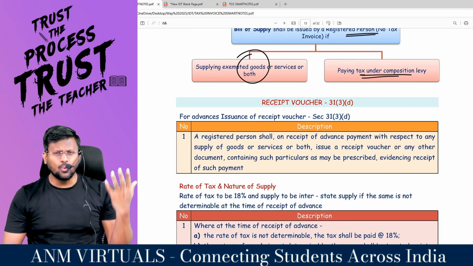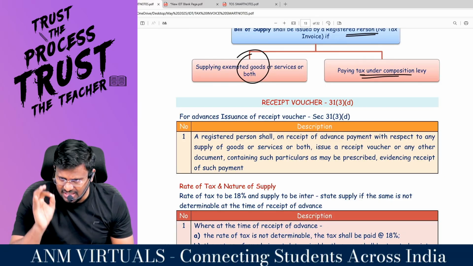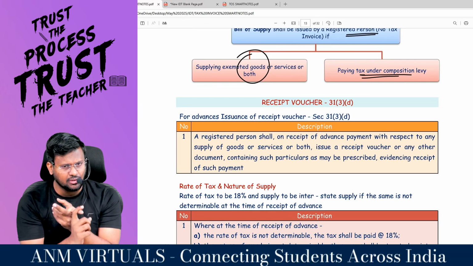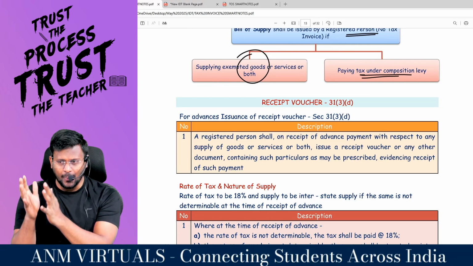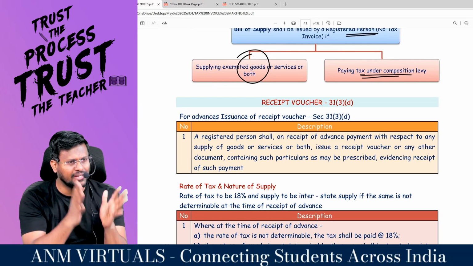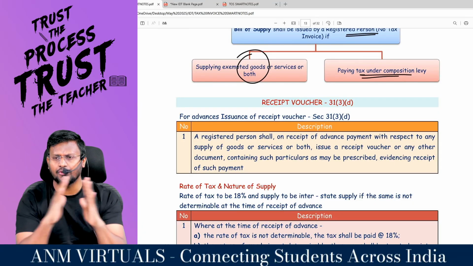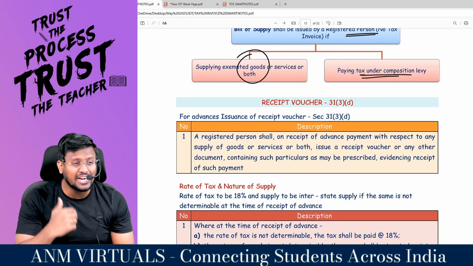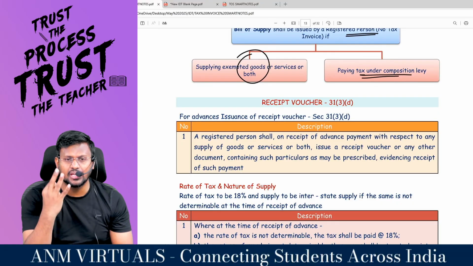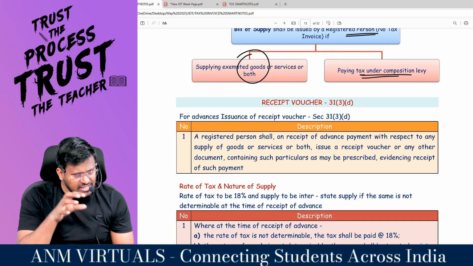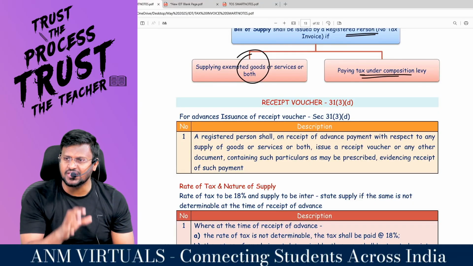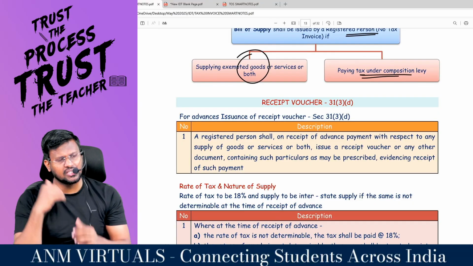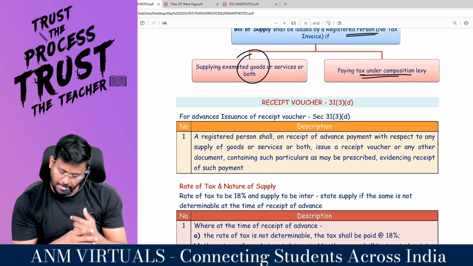So 31 subsection 3 is dealing with various other documents than the tax invoice. 31 subsection 3 clause A is dealing with the revised tax invoice and consolidated revised tax invoice during the intervening period. Comfortable? 31 subsection 3 clause B is talking about the consolidated tax invoice if three conditions are satisfied. 31 subsection 3 clause C, bill of supply, in case of a registered person who is supplying exempted goods or services or both, or composition tax.